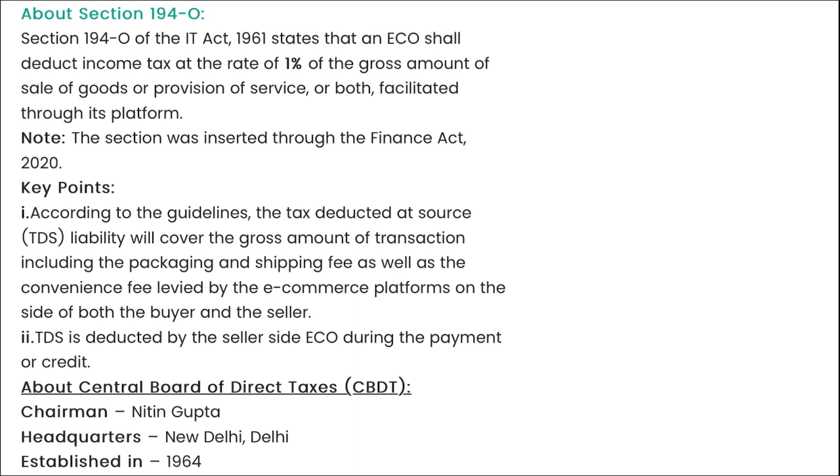Let me show you here. According to the guidelines, according to this Section 194-O of the IT Act of 1961, e-commerce operators shall deduct income tax at the rate of 1% of the gross amount of the sale of goods or services, or both, correct.